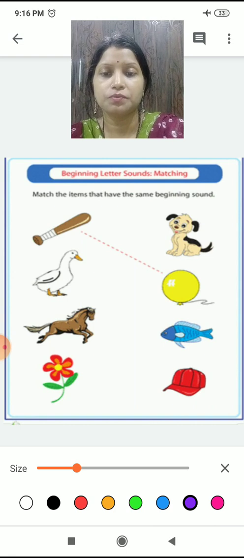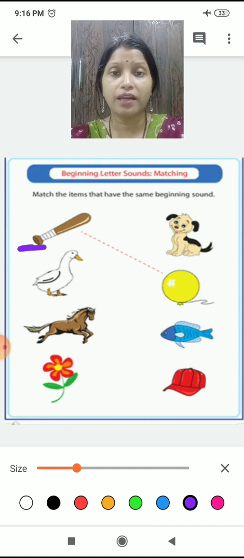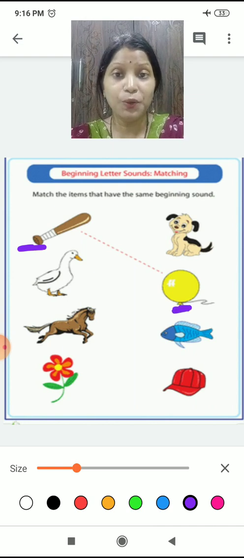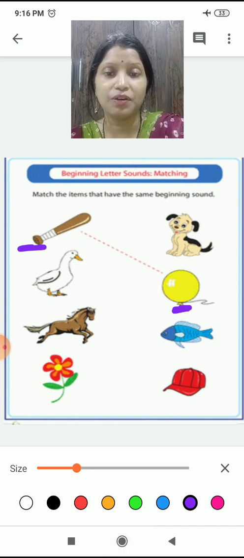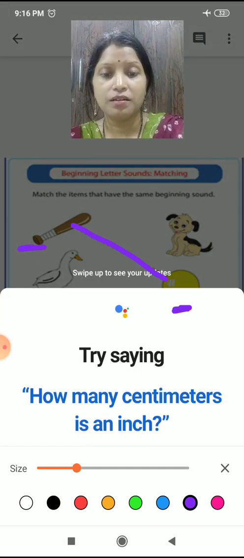So children, see this. What is it? It's a bat. So what beginning sound it has? Bat. B. B means bee. Okay. So which object has the same sound? Tell me. Yes. Balloon. Both have same sound. Bat. Balloon. Yes. So we have to match it. You have to match with same sound.